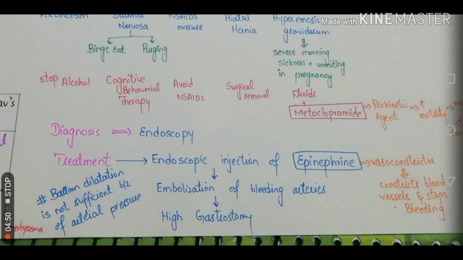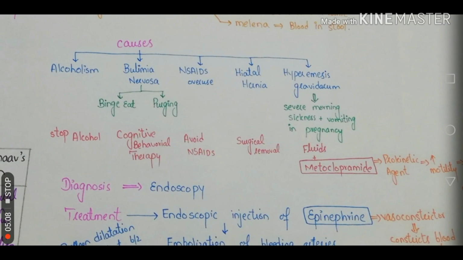Now, an important point to understand is that there is a high pressure in the arteries which is causing this bleeding. So it will not be stopped by balloon dilatation. Now, the second step of management is to actually treat the cause which led to multiple episodes of vomiting. If in the case of this patient it is alcoholism, we will ask the patient to stop alcohol. But if our patient is diagnosed to have bulimia nervosa, we will provide our patient with cognitive behavioral therapy.